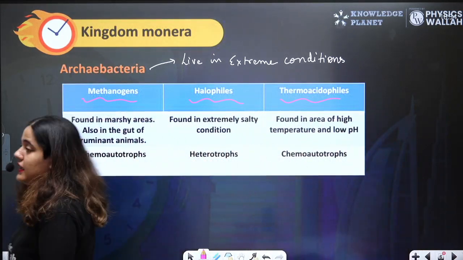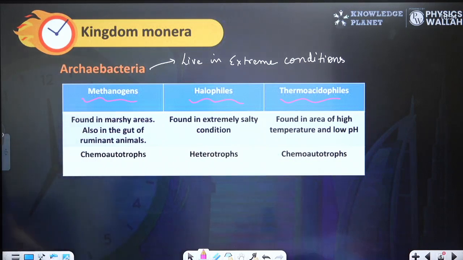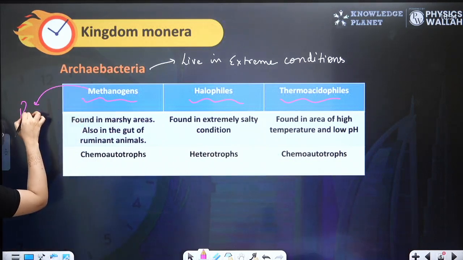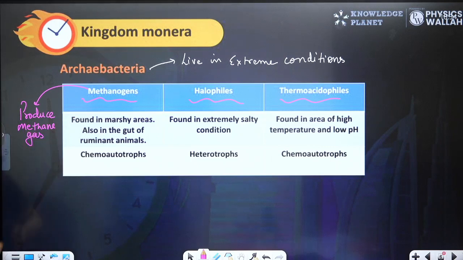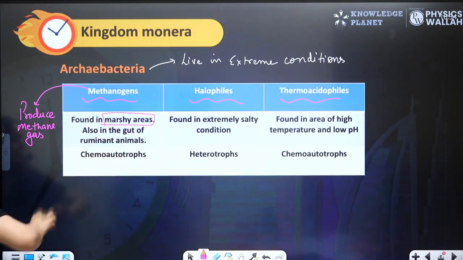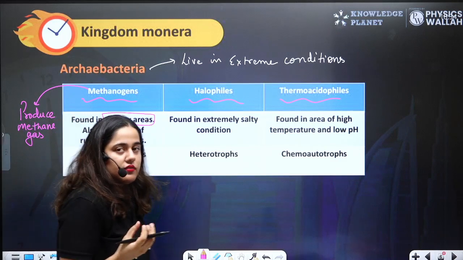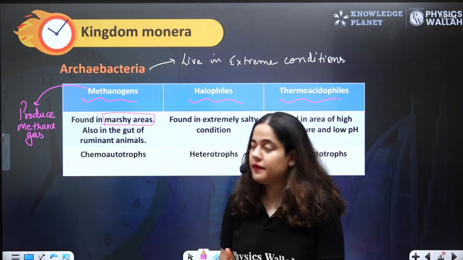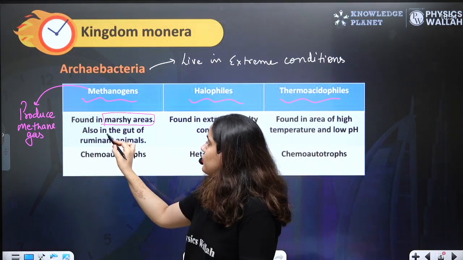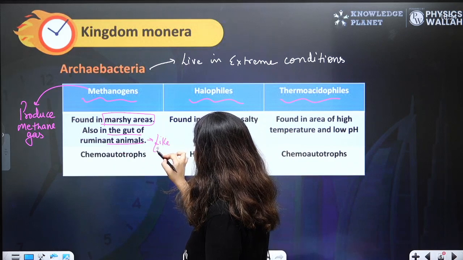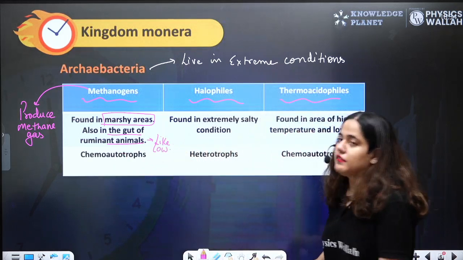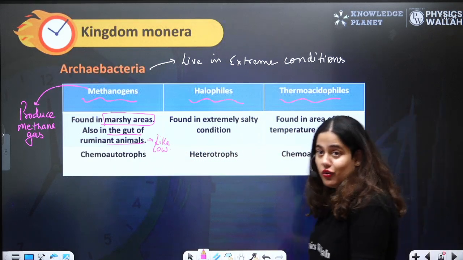As you can see, methanogens produce methane gas. That's why they are known as methanogens. They are found in marshy areas, where the water content in the soil is high, and they are also found in the gut of ruminant animals like cow and buffalo.